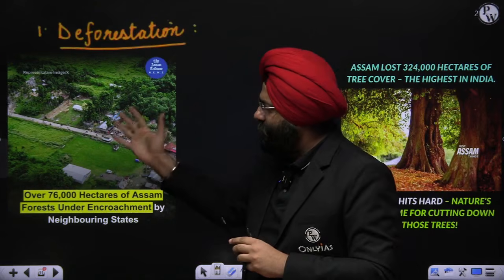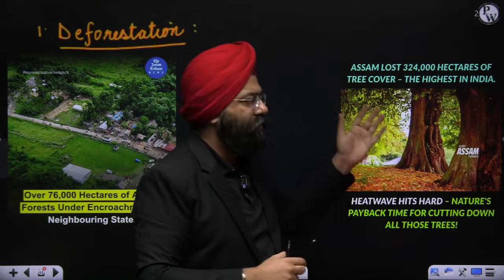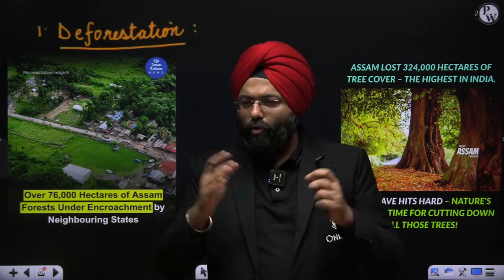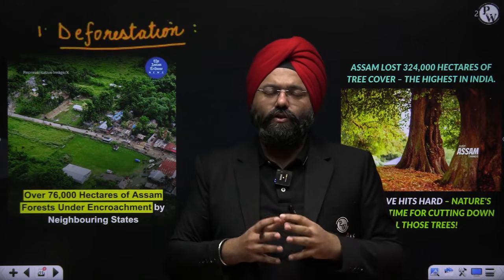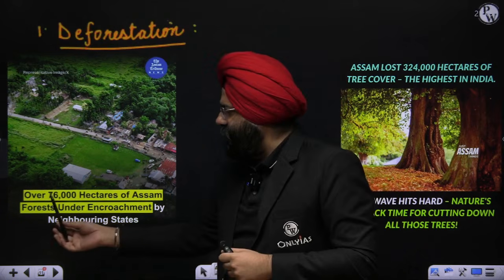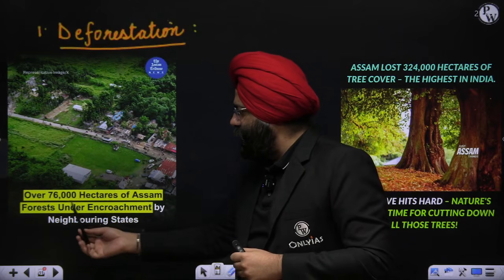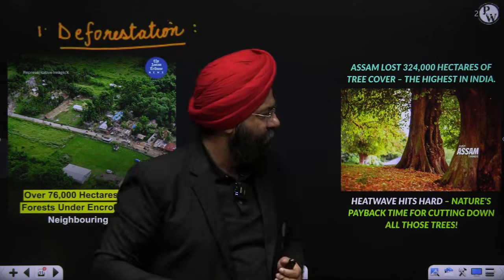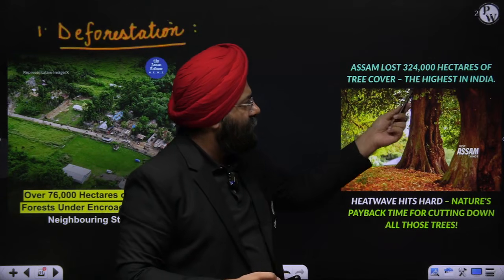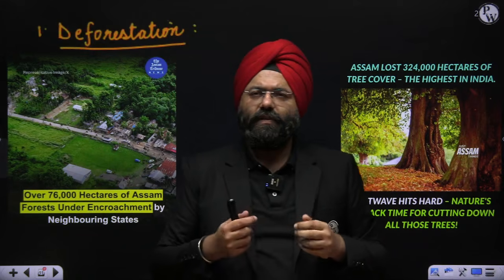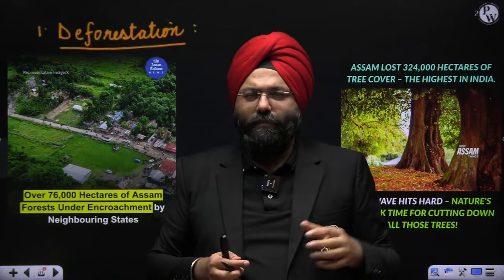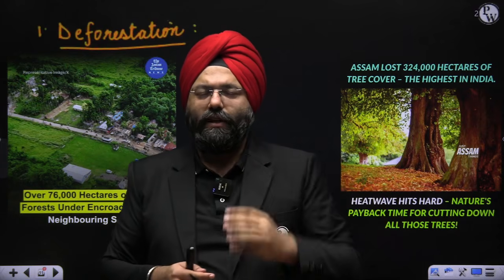Now, these are 2 clippings which I have attached from the local newspapers of Assam. These warnings had been continuously mentioned in the social media with respect to Assam. First, if you see here, over 75,000 hectares of Assam forest are under encroachment, right? Assam lost 3,24,000 hectares of tree cover, the highest in India. Now, somebody will say, sir, how has tree cover loss got to do with the flood? Now, let's take a case study here.